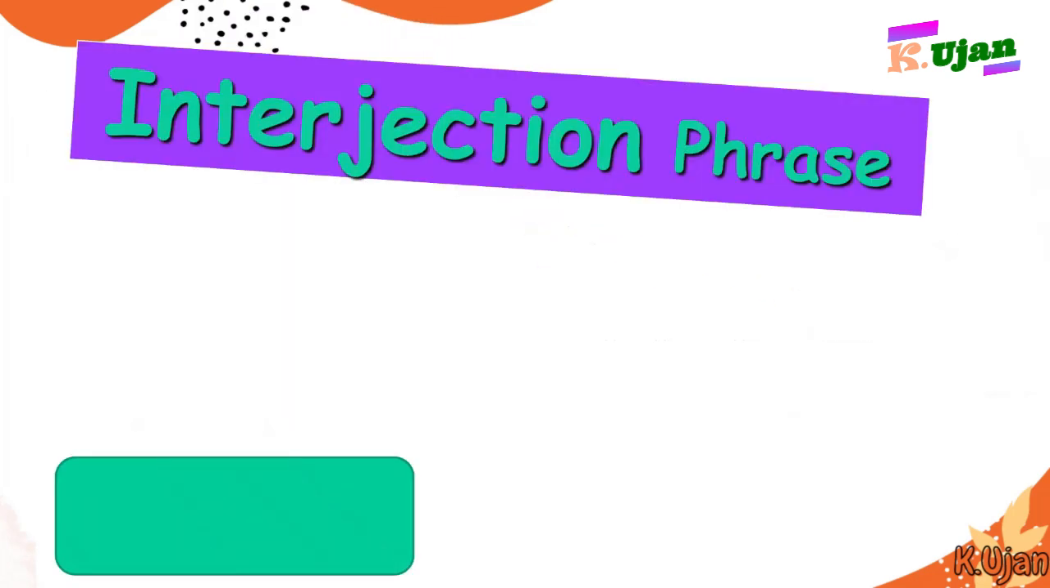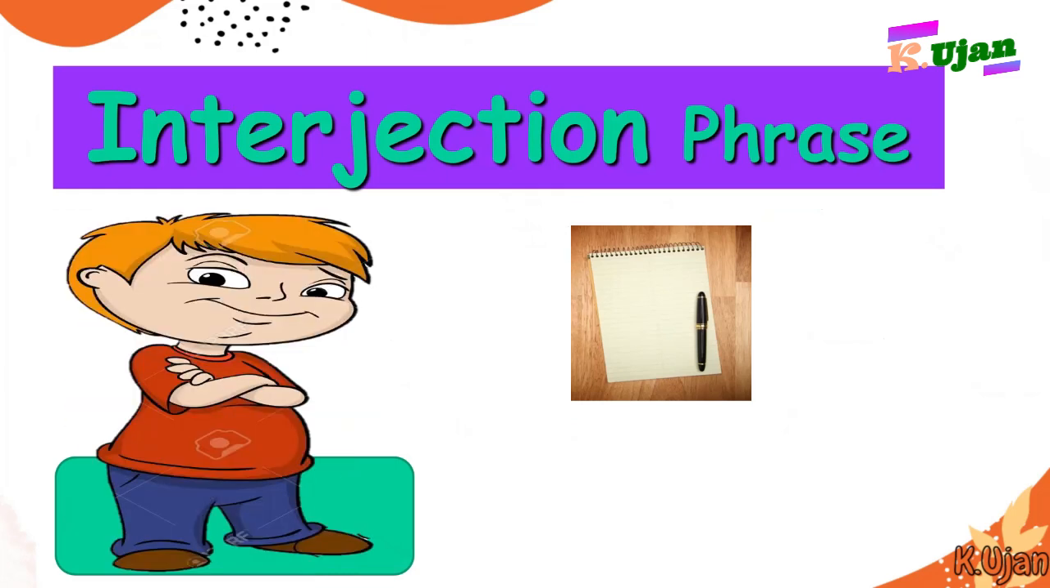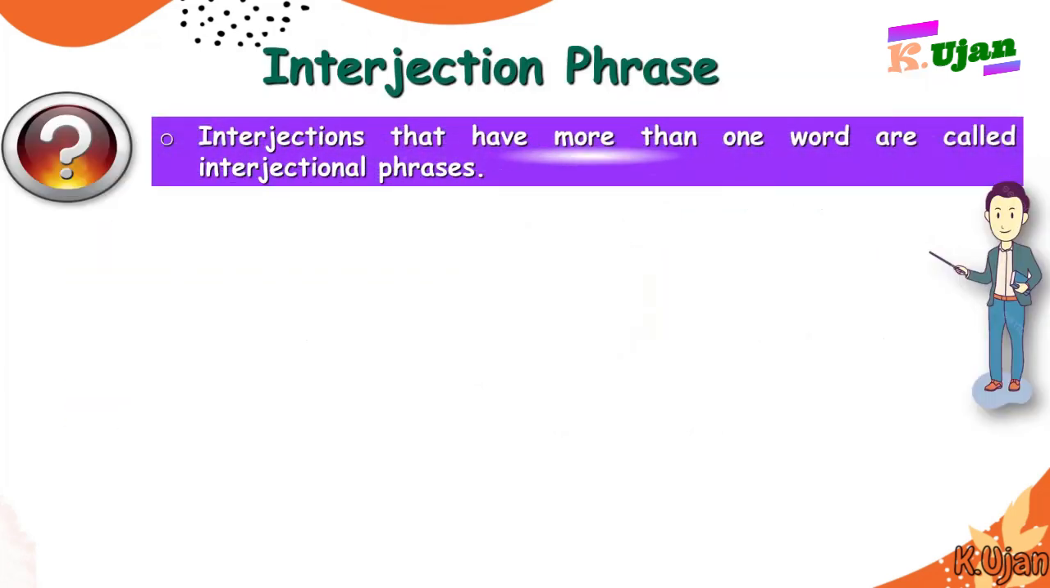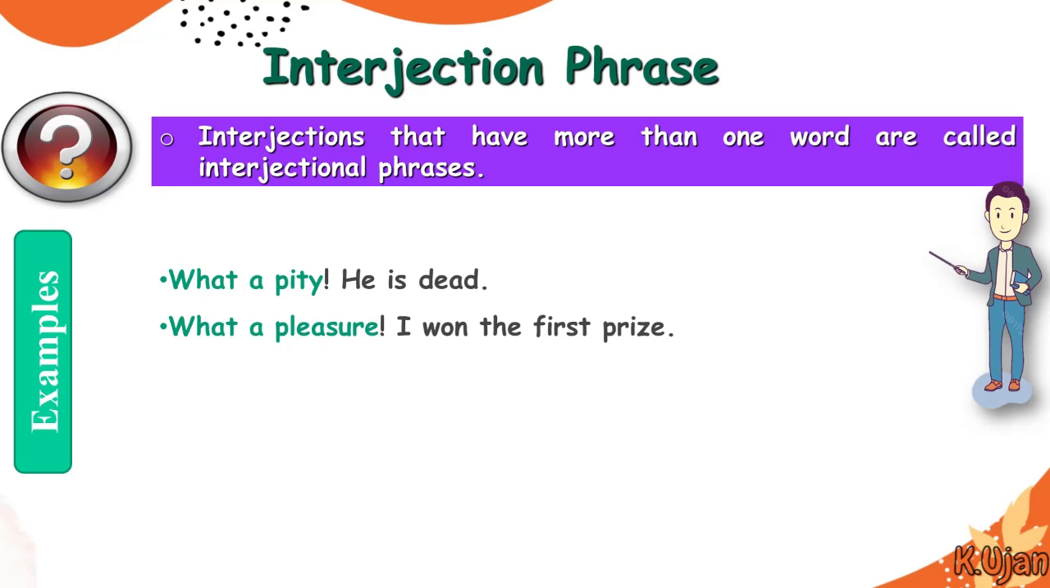Here is the last type of phrase, and that is interjection phrase. Interjections that have more than one word are called interjectional phrases. Like if we say, what a pity! So this is actually a combination of words, and there is an interjection symbol as well. So we must say this is an interjection phrase. An interjection word along with other words is known as an interjection phrase.